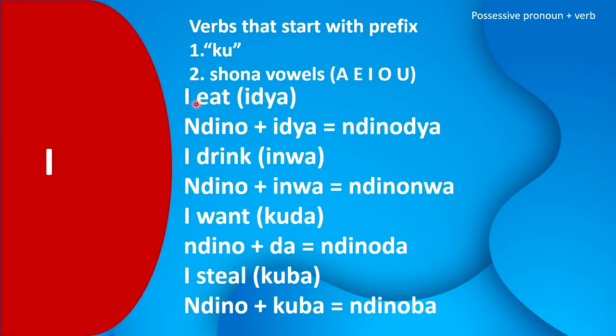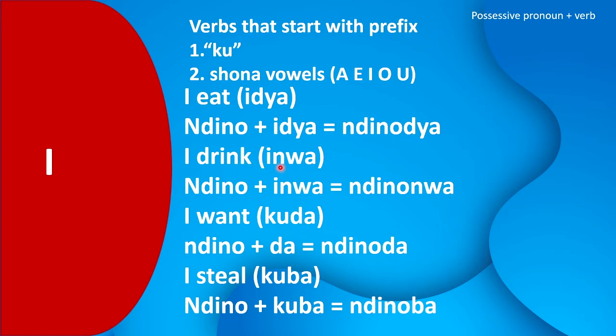So I eat. Eat is ija, and ija starts with i, which is one of the Shona vowels. So when you're combining it with ndino, you have to leave out the starting vowel. So ndino plus ija becomes ndinoja. We leave out the i. I hope that makes sense.